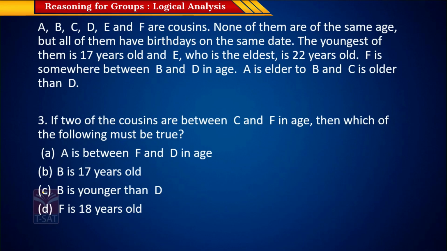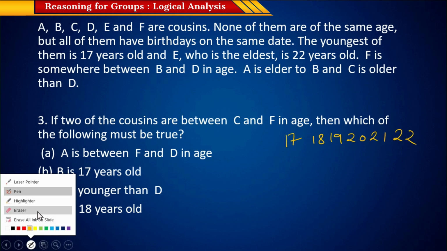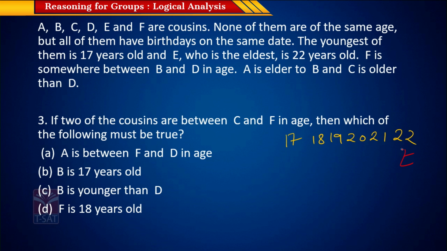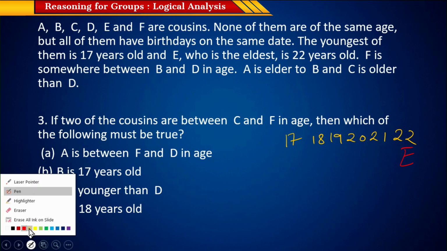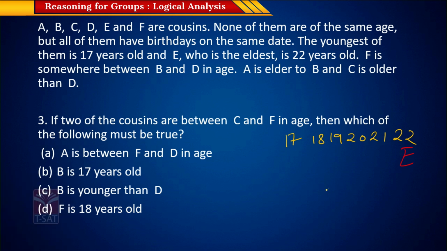So based on this information, the third question says that if two cousins are between C and F, then which of the following must be true? Okay, so you have cousins who are 17, 18, 19, 20, 21 and 22. You know that E is always going to be at this position. E is always 22. Now we have C and F and we have two cousins in between. Now let's check which of these following must be true. It's not that it can be true, but it must be true.